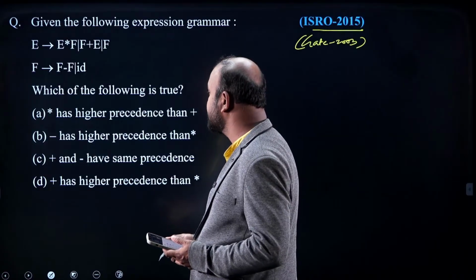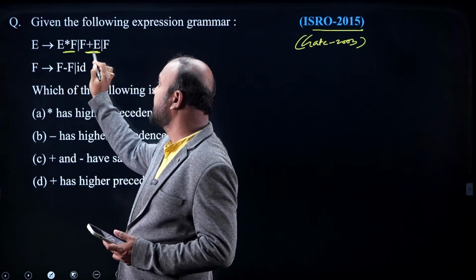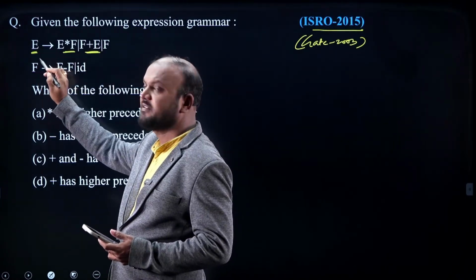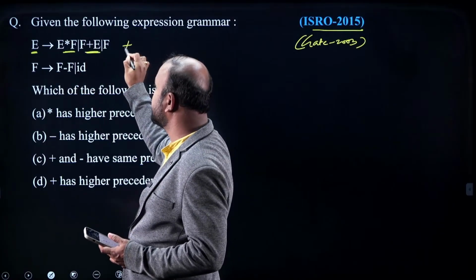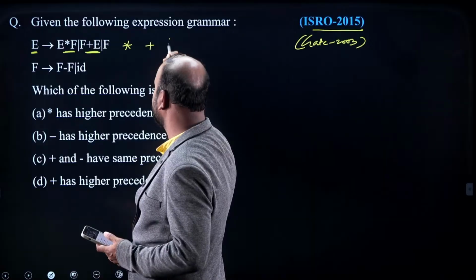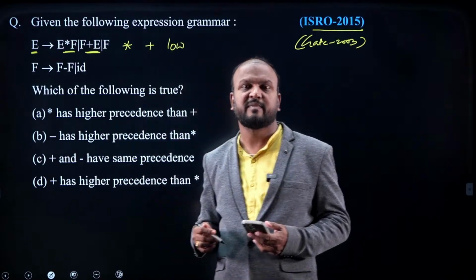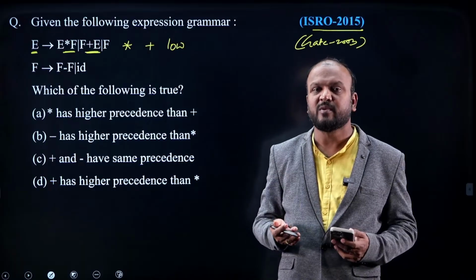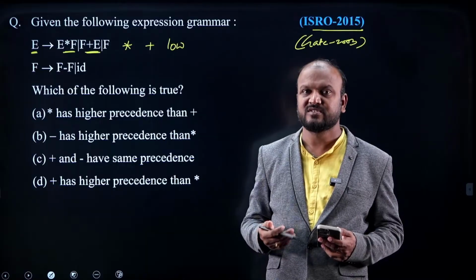Star has higher precedence than plus? We know that these two operators are defined with a starting non-terminal. Any operator defined with a starting non-terminal has the lowest precedence, because in the evaluation of the parse tree from bottom to top, those operators appear in the last place, so they are evaluated last.